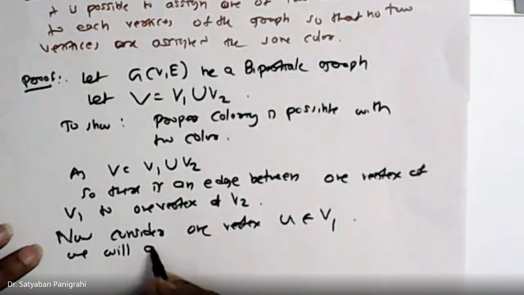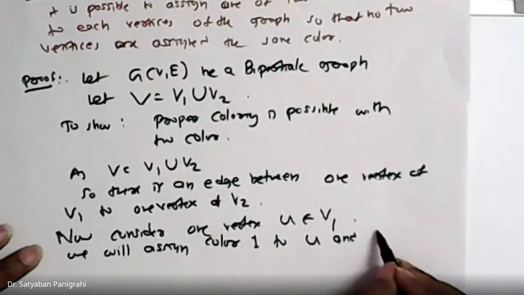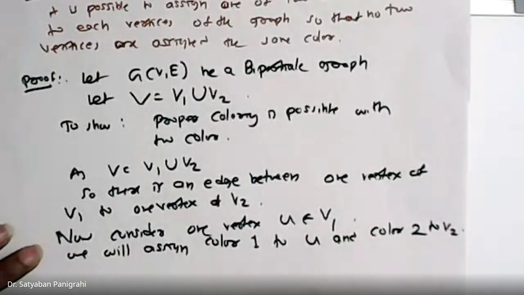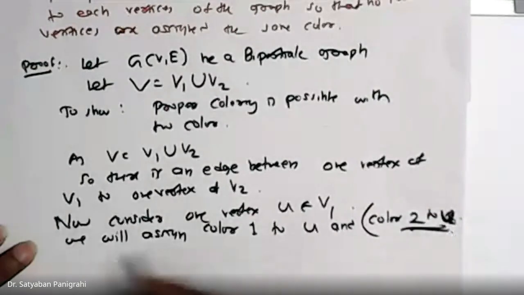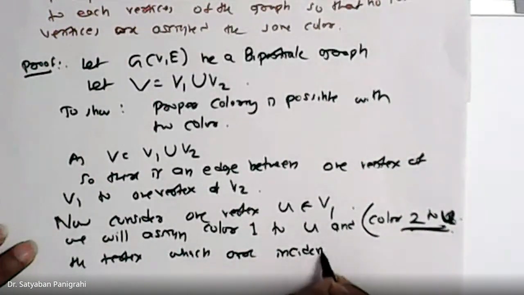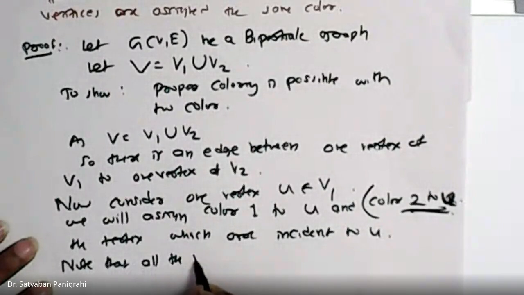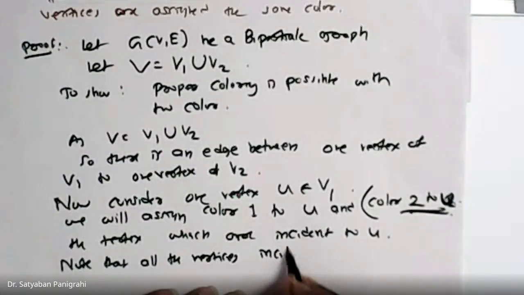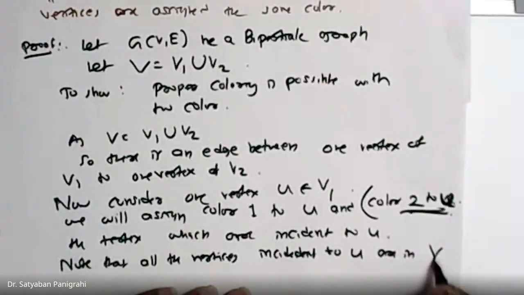We will assign color 1 to U and color 2 to V, the vertices which are incident to U. Note that all the vertices incident to U are in the V2 set.